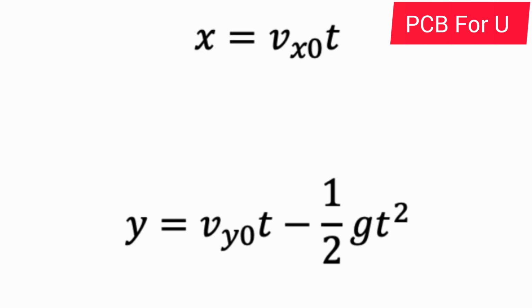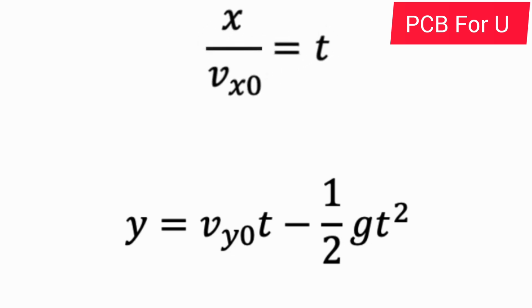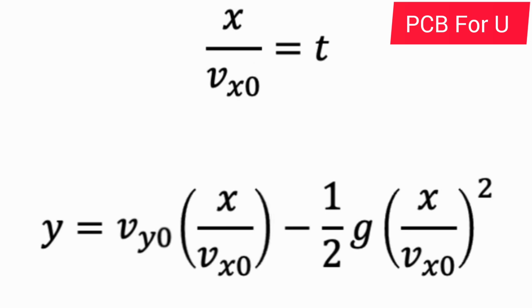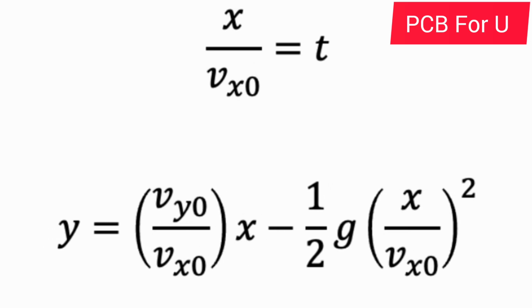You already know that x is equal to Vx naught t. So t is equal to x by Vx naught. Substitute the value of t, and we can get this equation.